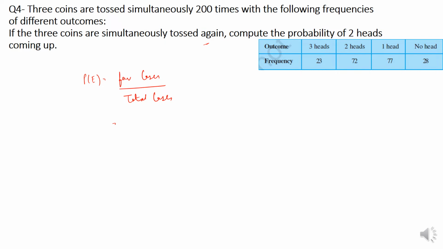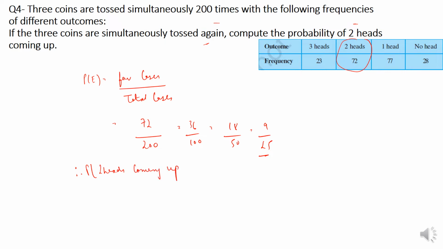Now probability of 2 heads coming up. 2 heads is this one. How many number of times it was tossed? 200. So favorable cases is 72 by 200. If you solve, this is 36 by 100. This is 18 by 50. This is 9 by 25. Therefore probability of 2 heads coming up is 9 by 25. So this is the answer to this question.